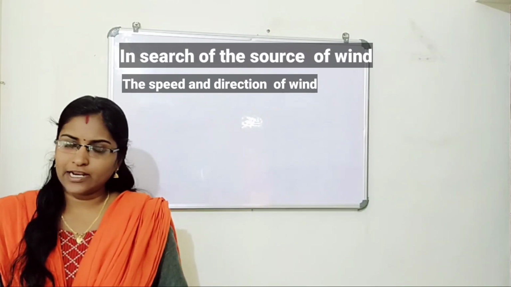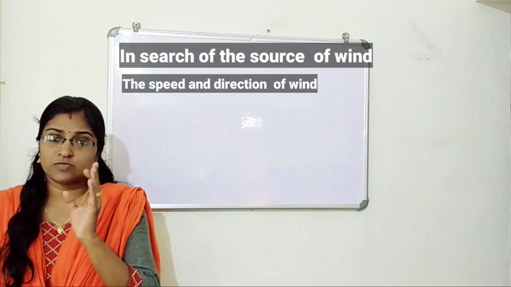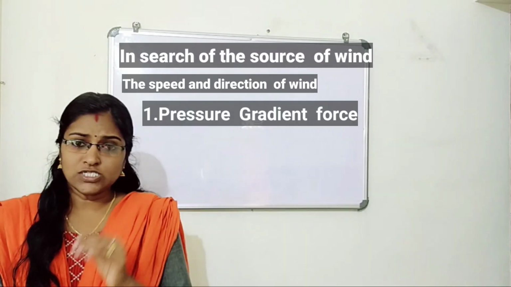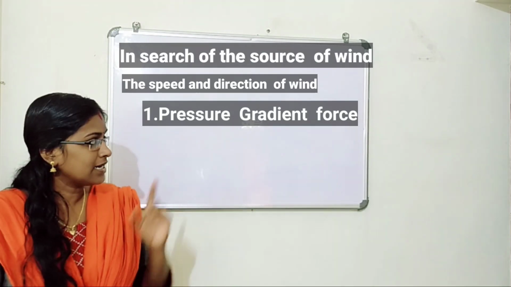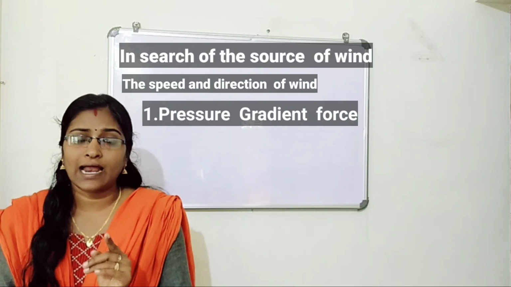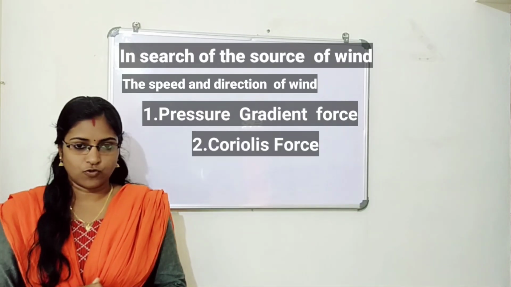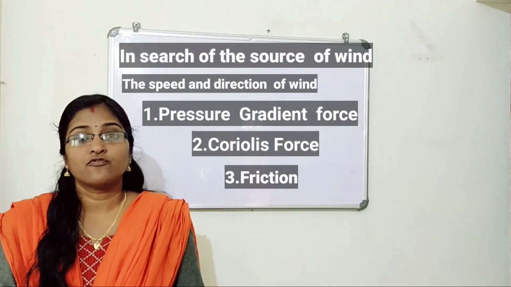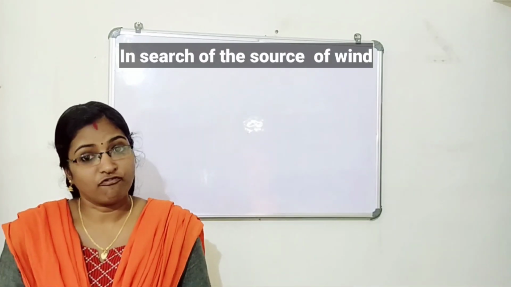The speed and direction of wind depend on three factors. Which are they? First, the pressure gradient force. Second, the Coriolis force. Third, friction. Let's examine them one by one.